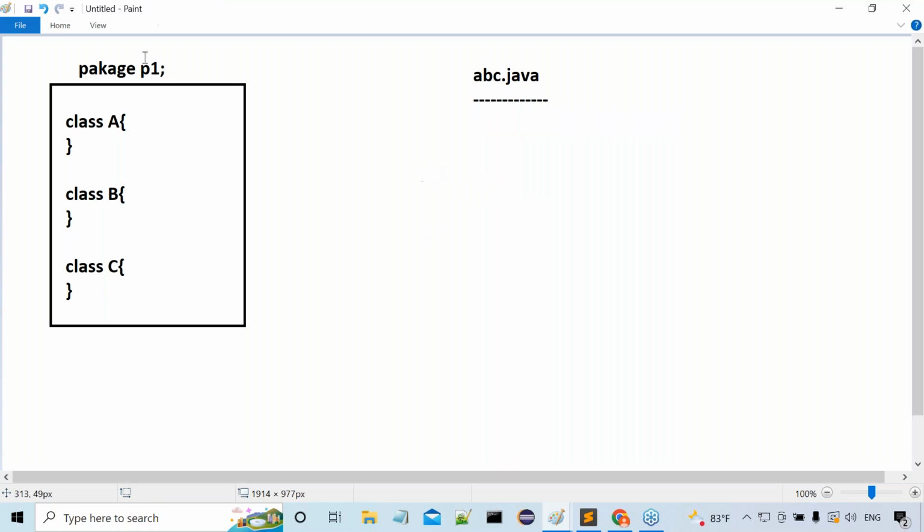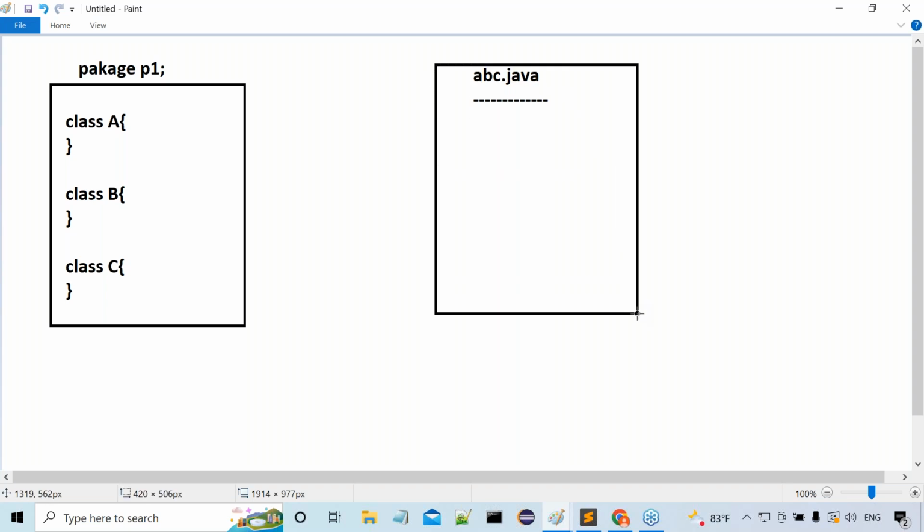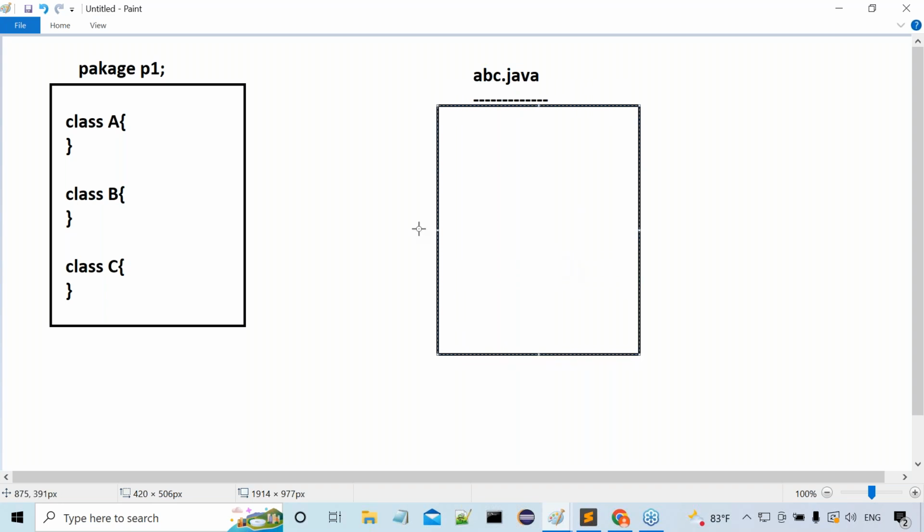In the present Java file, it is my present Java file. In the present Java file, I want to use class A, class B, class C, which are available in package P1. All of you get my point or not? Whatever the classes A, B, C available in package P1, I want to use them inside my abc.java file. Yes, sir, got my point or not?